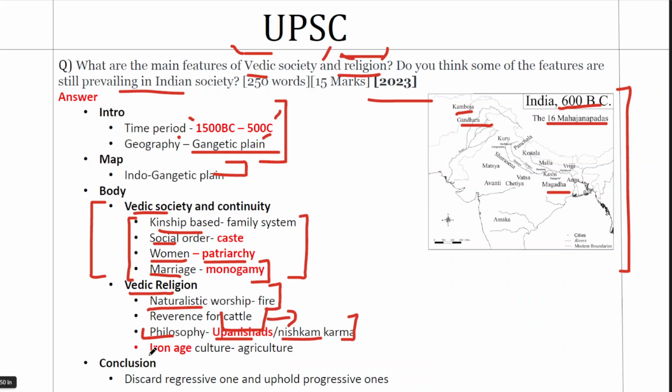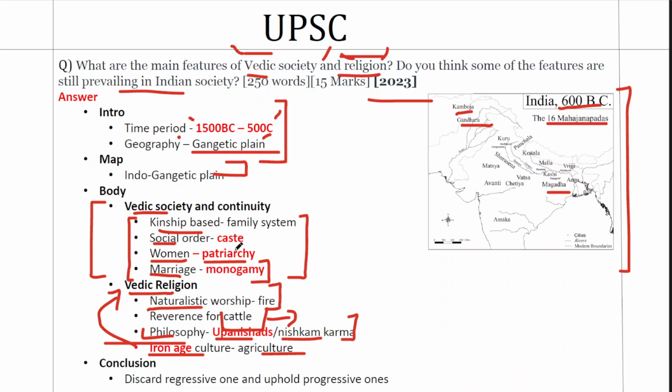The last one is about the Iron Age culture or the agricultural part. So we are just adding this point to it. Now Vedic society was an Iron Age culture, a culture that was largely based in agriculture. And if you take the current Indian society, more than 50% of the population is engaged in agriculture. So there again, we can have a connection. This point is not really coming under the Vedic religion part, but we'll just add this point as a value addition. Maybe we can give it as a separate point as well.